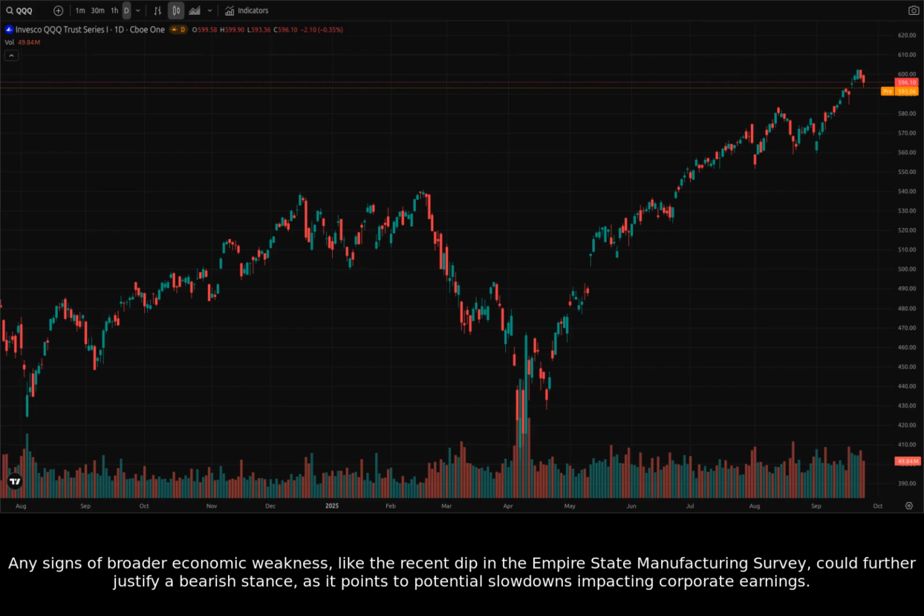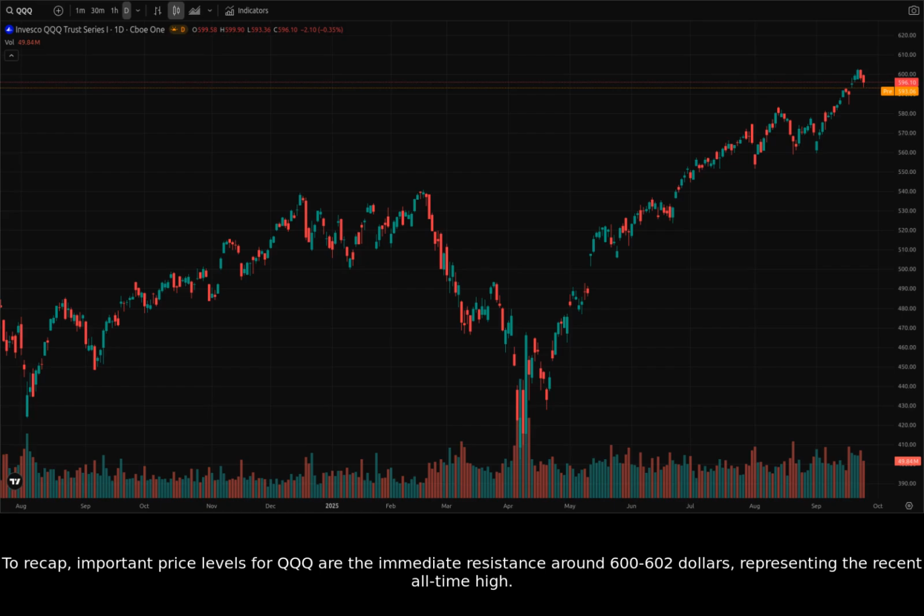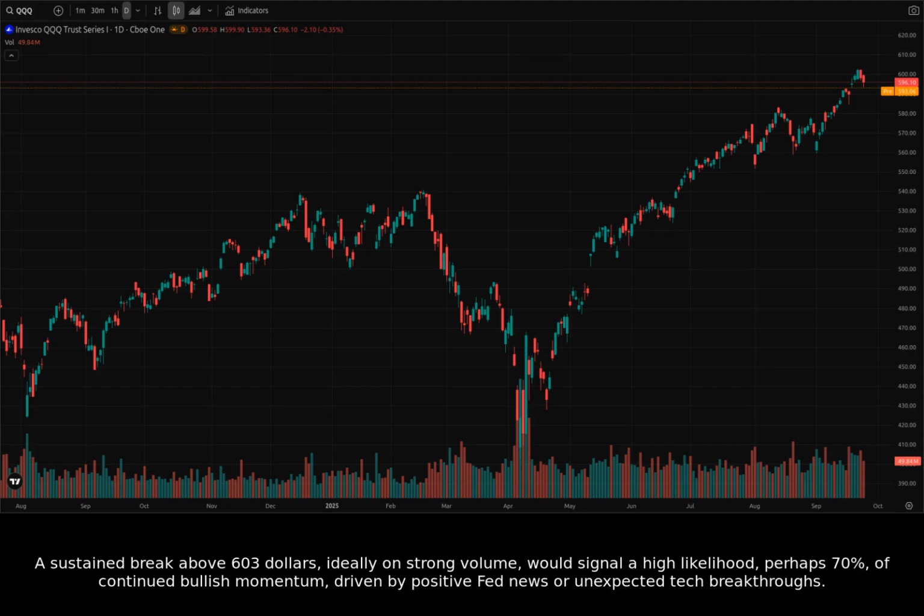Any signs of broader economic weakness, like the recent dip in the Empire State Manufacturing Survey, could further justify a bearish stance, as it points to potential slowdowns impacting corporate earnings. A decisive break below key support levels on high volume would validate a more bearish outlook in the short to medium term. To recap, important price levels for QQQ are the immediate resistance around $600 to $602, representing the recent all-time high.